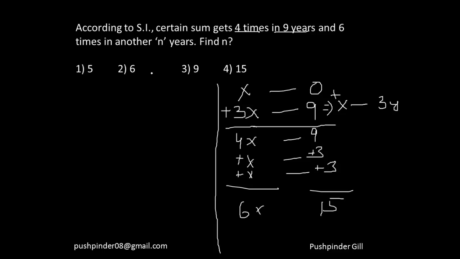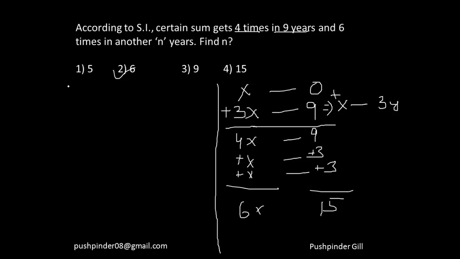However, in this question he is asking in another n years. That means after 9 years, how many years it is? So after 9 years, 6 times will come in 6 years. Fine. So I hope everyone is understanding what I'm trying to do over here. It was 1 time in 0 years, it became 4 times. That means it increased by 3 times in 9 years. That means every 3 years it increases by 1 time. So 4 times in 9 years means 6 times in 15 years. So he's asking another n years, after 9 years, that is 6 years.